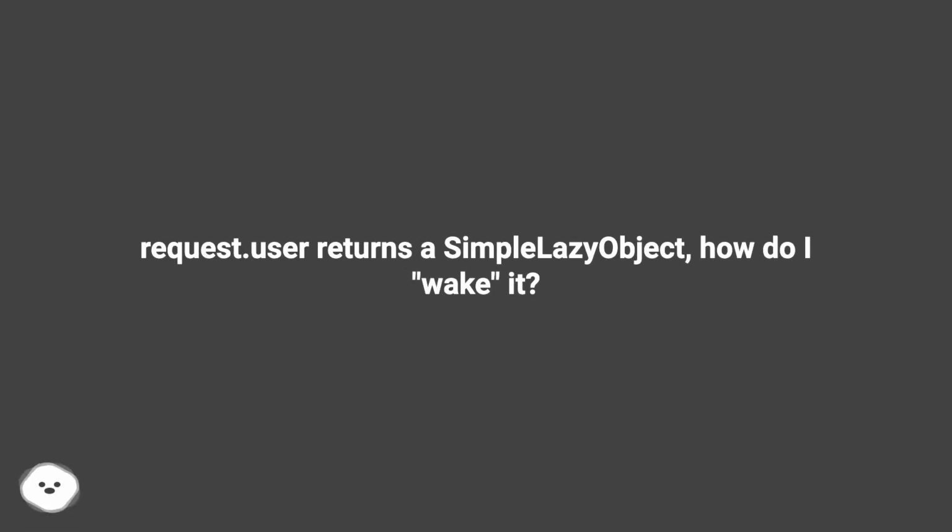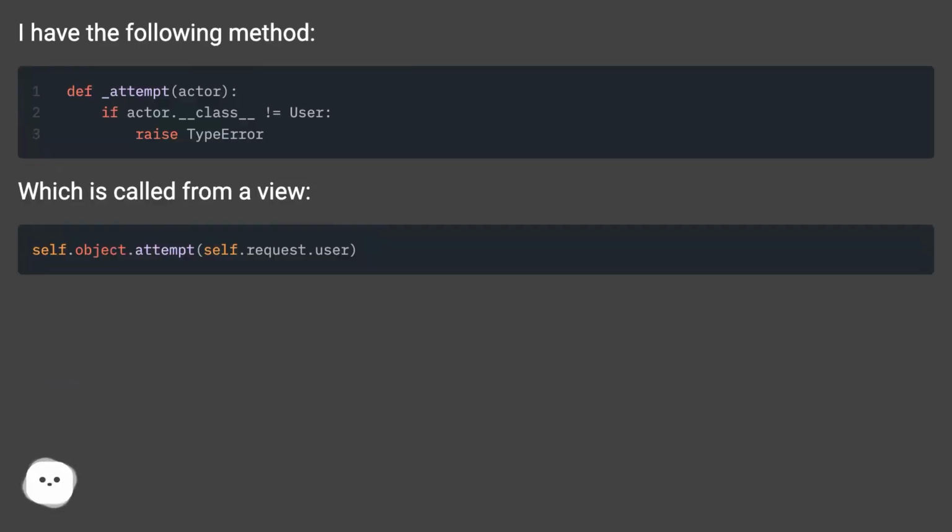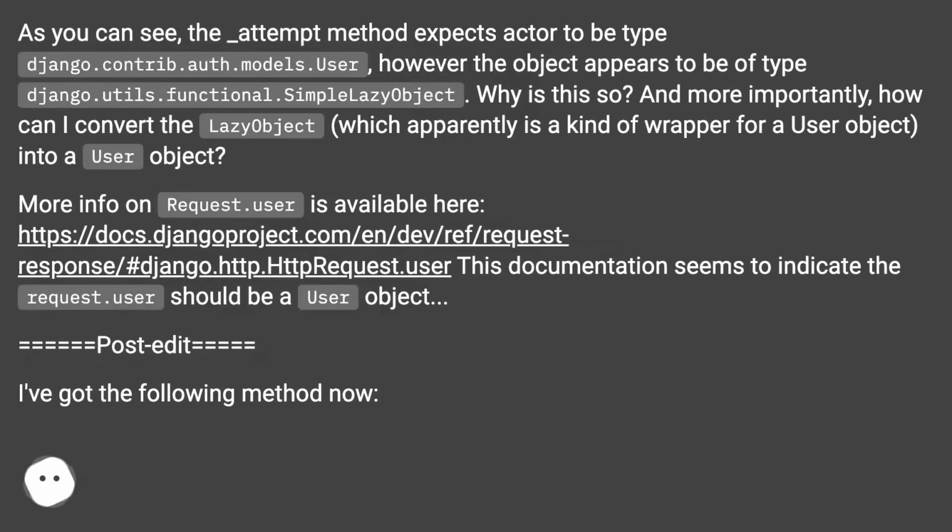Request.User returns a SimpleLazyObject. How do I wake it? I have the following method, which is called from a view. As you can see, the _attempt method expects actor to be type django.contrib.auth.models.User, however the object appears to be of type django.utils.functional.SimpleLazyObject. Why is this so?